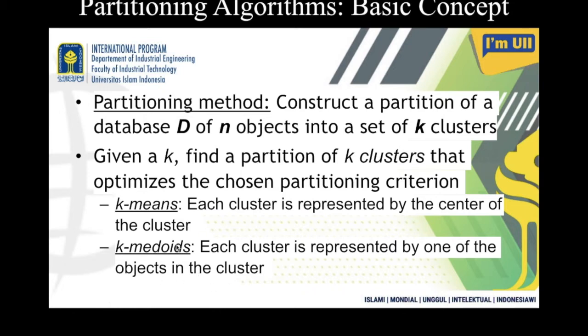So when you try to partition the objects, say for example these 20 students belonging to this class, if I try to partition them into 3 clusters, then in case of k-mean, it's not always true that the center of the group belongs to a particular student. But in case of k-medoid, a particular student represents that particular cluster. In case of k-mean, it's not that a particular student represents the cluster.